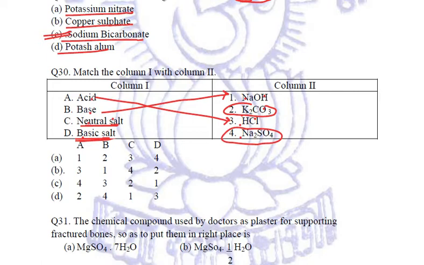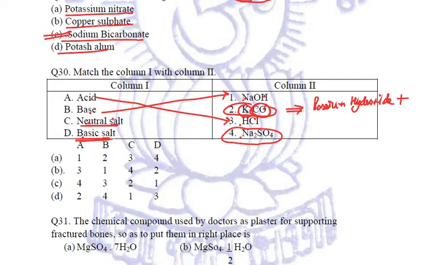So let us see K2CO3. We know that if we are given the salt and we know the name of the salt, we can find out from which acid and base it has been formed. It is potassium carbonate. So potassium is the first word which comes from the base, potassium hydroxide, plus CO3.